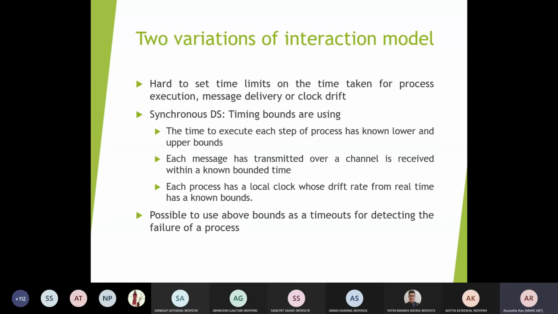So if you are considering these strong time constraints for process execution, for message transfer, as well as for drift rate, then this comes under the synchronous interaction model.